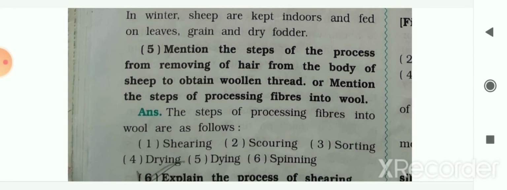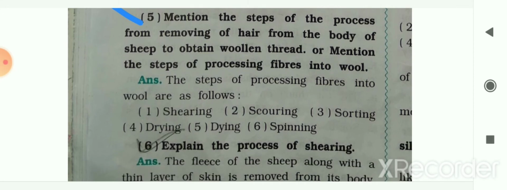The next is, mention the steps of the process from removing hair from the body of sheep to obtain woolen thread, or mention the steps of processing fibers into wool. Here these steps are given to you. The steps of processing fibers into wool are as follows. First is shearing, next is scouring, the third step is sorting, the fourth step is drying, then the fifth is dyeing, and the last is spinning.